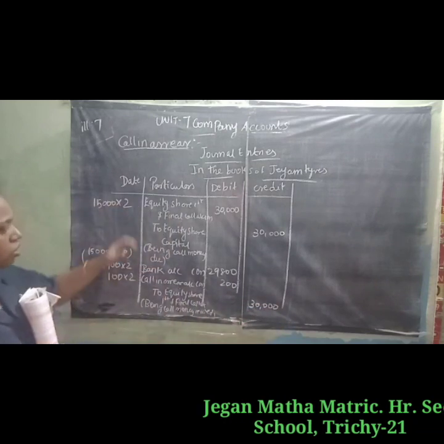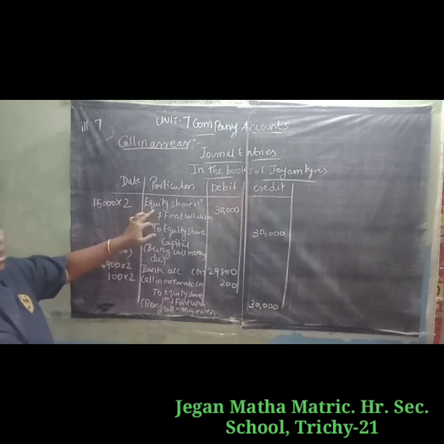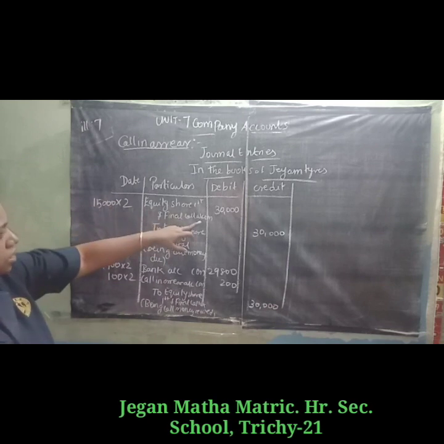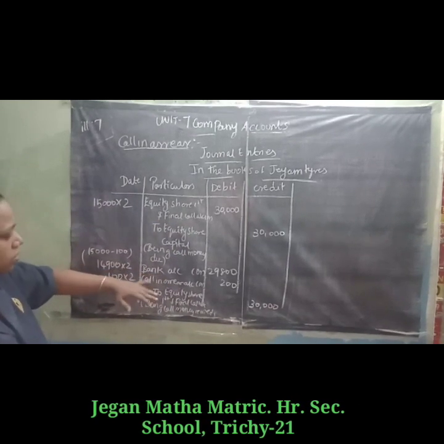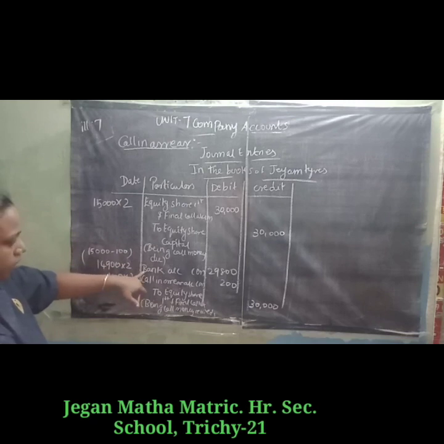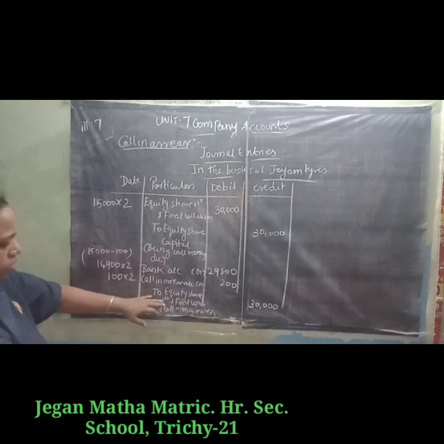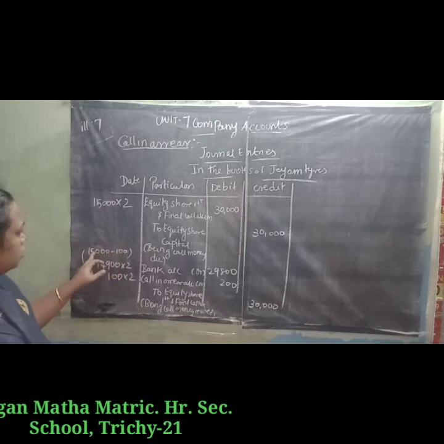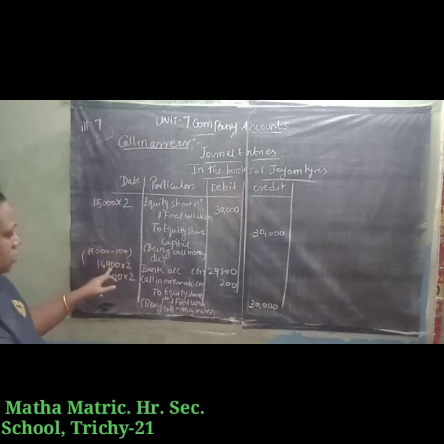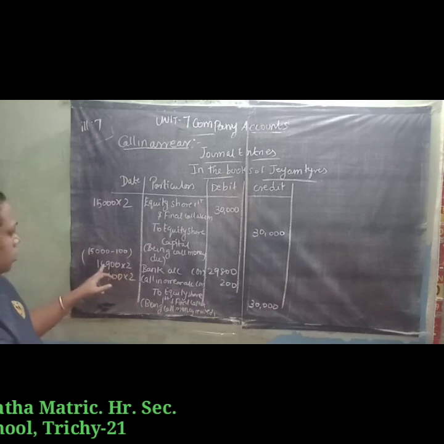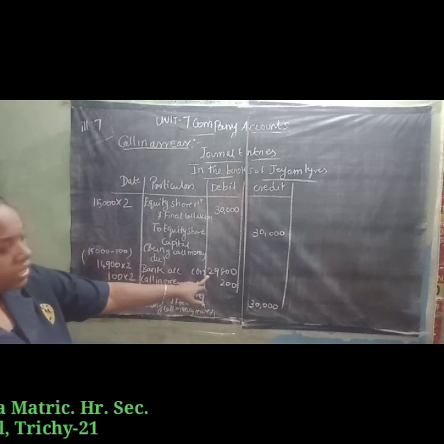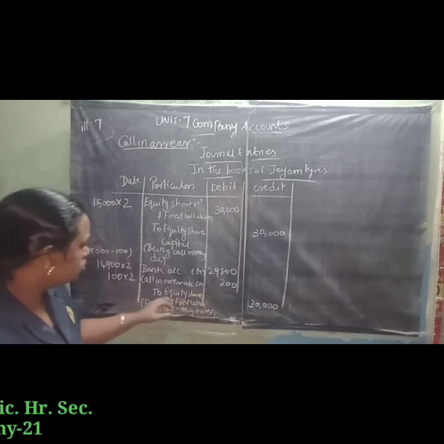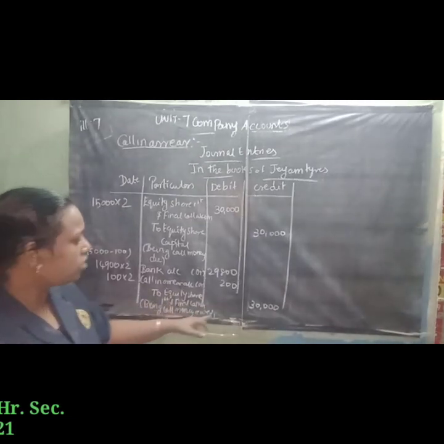So first entry for call money due, equity share first and final call account debit to equity share capital: 15,000 shares into 2 rupees, 30,000. The next entry, call money received: bank account debit, call in arrear account debit, to equity share first and final call. Total 15,000 shares, one shareholder failed to pay 100 shares. So 15,000 minus 100, 14,900 into 2 rupees, 29,800. Then call in arrear 100 into 2, 200. So total to equity share first and final call 30,000.